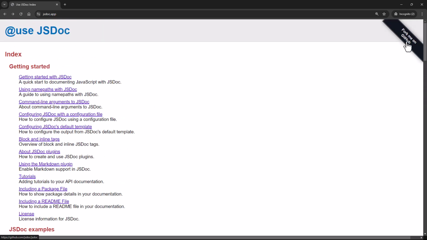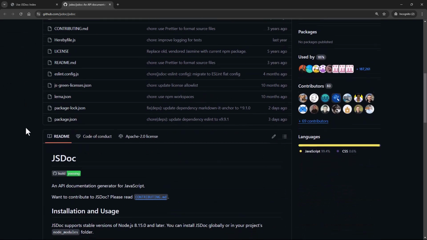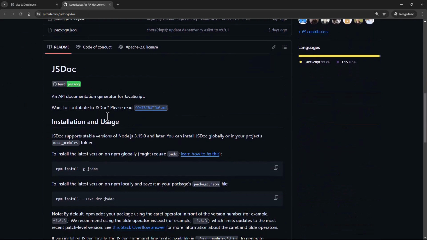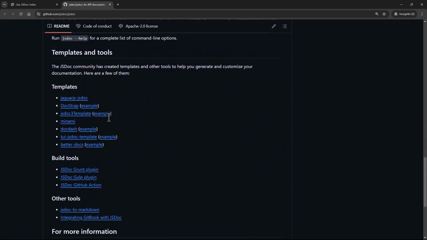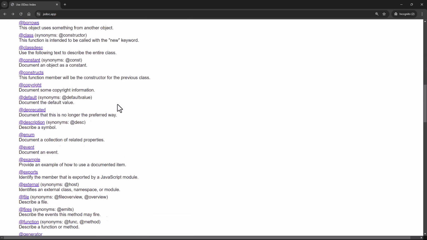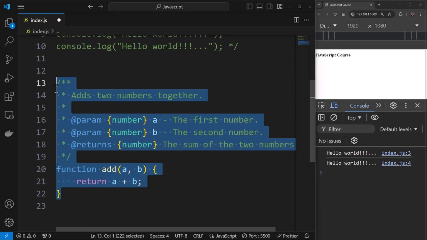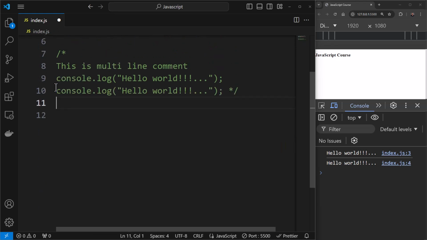You can click over here on the right hand side top, and you can head over to their GitHub repository as well to know more. Okay, so yeah, this is about JSDoc that you can explore more if you're interested in this. Okay, but yeah, this is about comments, and I'll get rid of this over here for now.